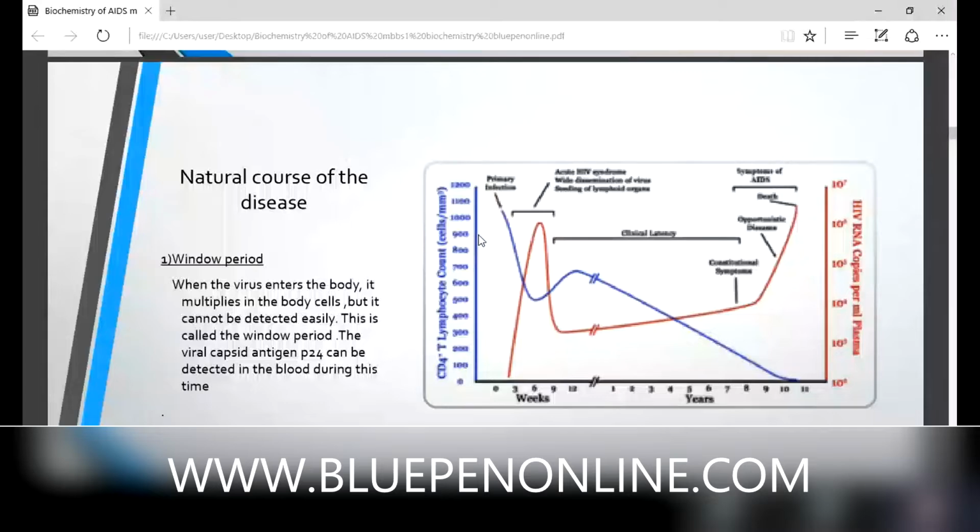When the virus enters the body, it multiplies in the body cell, but it cannot be detected easily. This is called the window period. The viral capsid antigen P24 can be detected in the blood during this time. The virus has a specific structure like our coronavirus. This HIV virus also has a specific structure, and that structure contains an antigen, known as viral capsid antigen P24. We can detect this antigen only at the time of the window period. It is not easy to detect this P24 antigen.